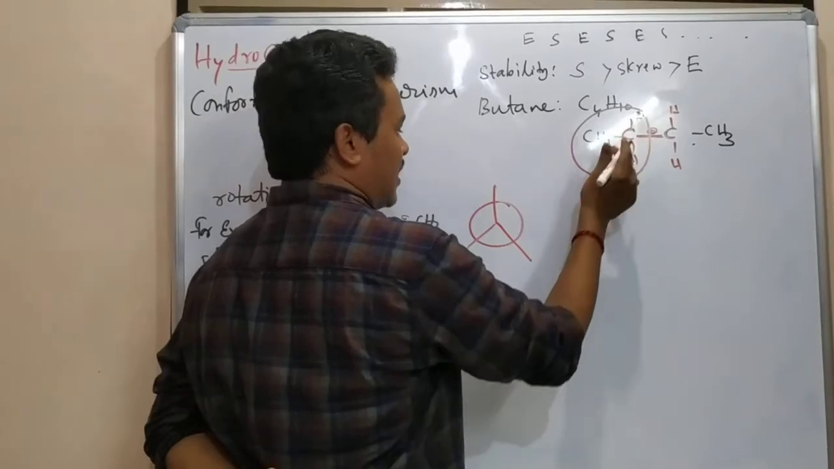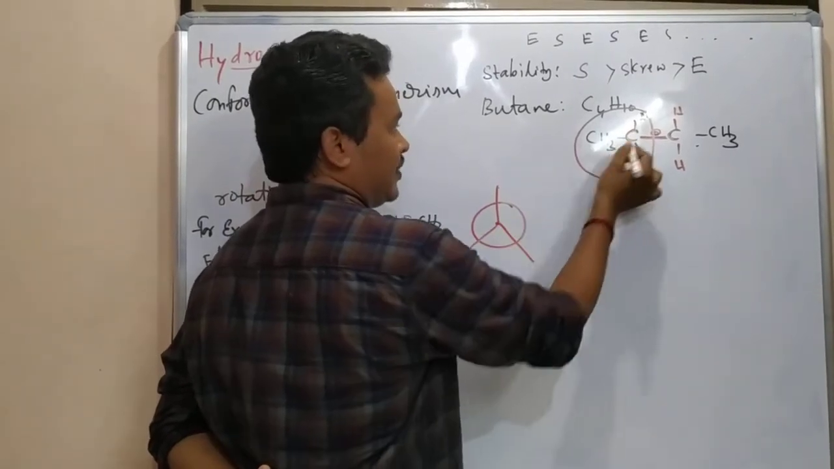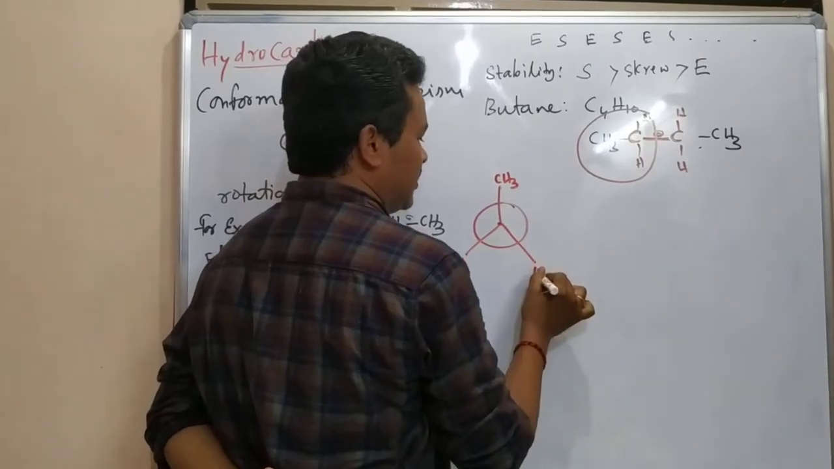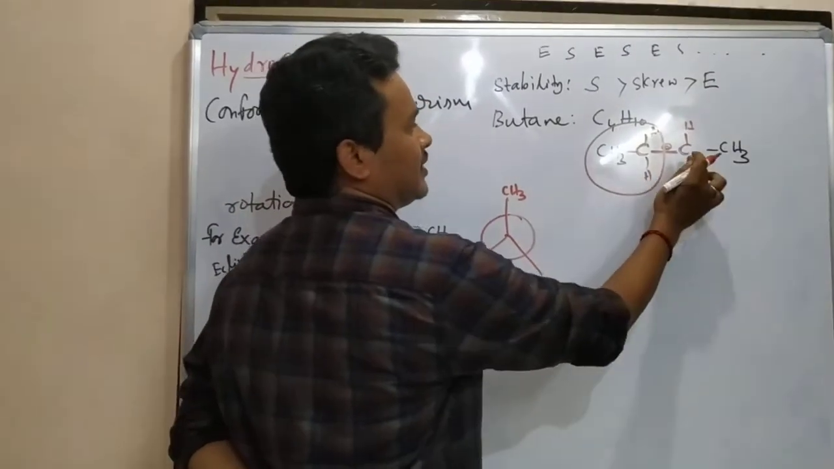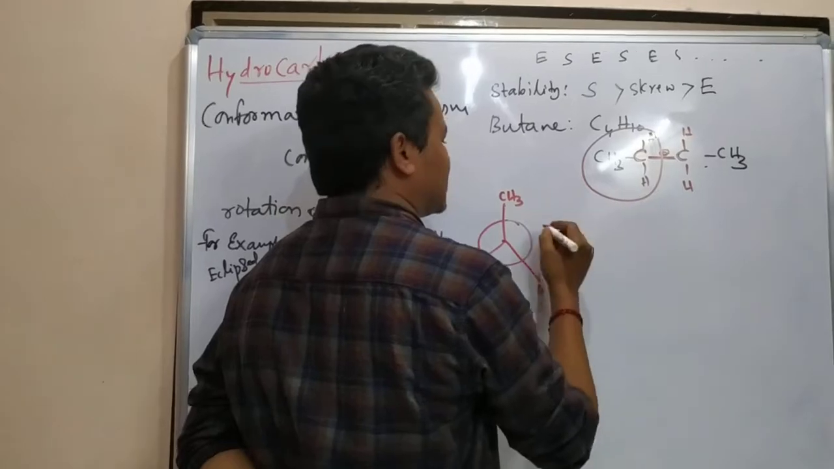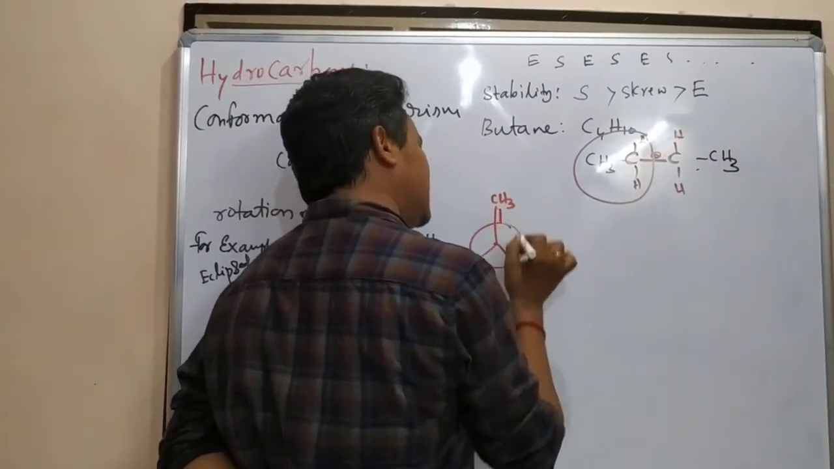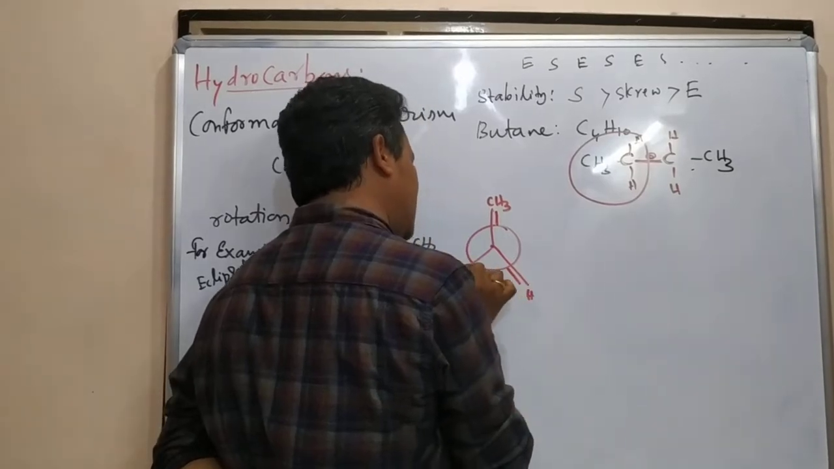Here what is there? This carbon I am writing here. Here one CH3 is there, this H and H. This is the back side. So what is the back side one? That is also CH3. Here I will write CH3. Here also one hydrogen, here also one hydrogen.